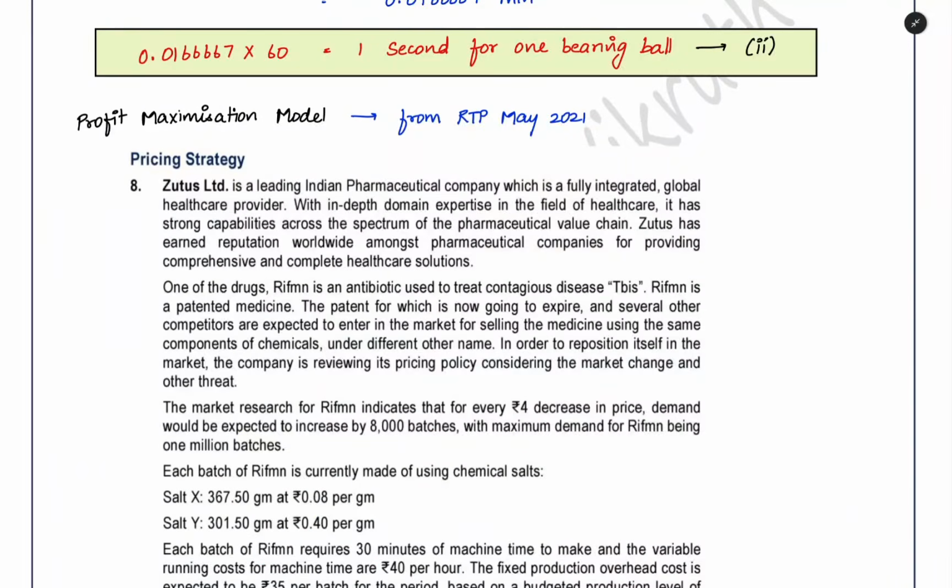Now we can move to the next question, which is about the profit maximization model. Now what is the profit maximization model? A small introduction. We have to find out the level of sales or level of output at which we are getting the maximum profit. For that we are using this model.